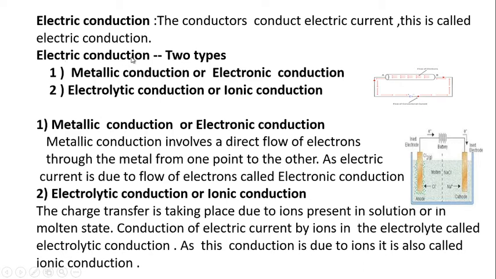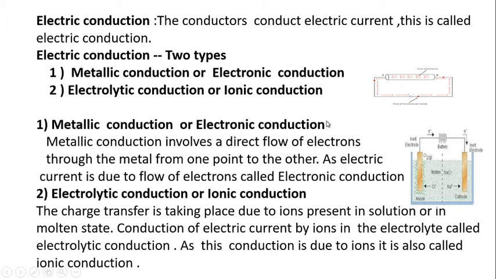Electric conduction is of two types. The first one is metallic conduction or electronic conduction. Second, electrolytic conduction or ionic conduction. Now what is metallic conduction or electronic conduction? The conduction in the metal due to the electrons is called metallic conduction.